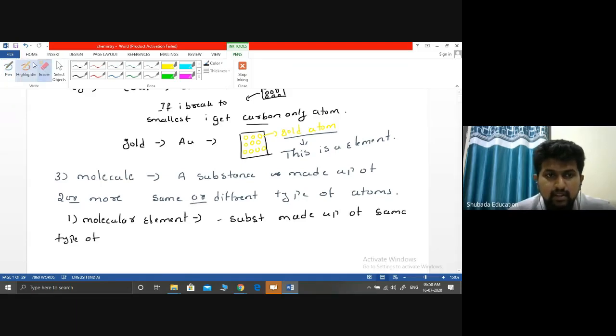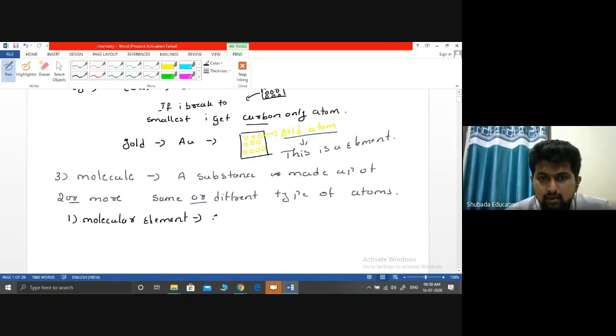I am writing the same definition again. You can say it better: a combination of the same type of atoms. Simple definition.